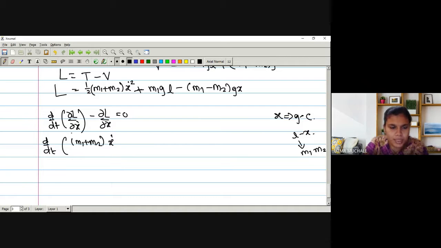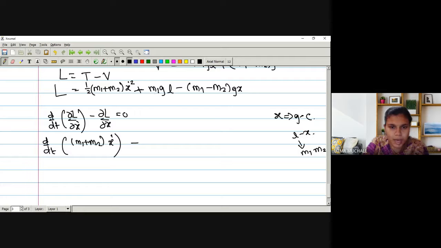Right. So what is the next term? First we have to see how many terms in L involve x dot. The first term involves x dot, the second term does not involve it, and the third term also does not involve x dot. So the derivative of the next term is 0. Minus the derivative of L with respect to x: the first term is only with x dot, so its derivative is 0.